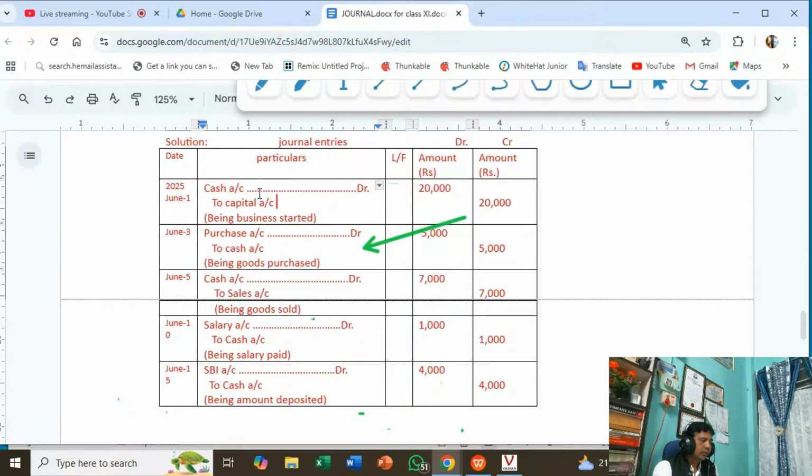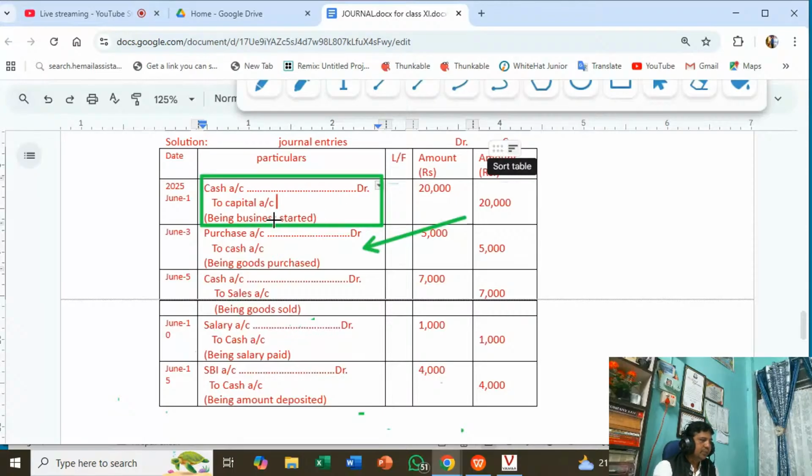This is how we write the journal entry in the journal: cash account debit to capital account. You see the format, how it is written. This is the style, the custom of accounting. Every journal entry is followed by a narration. If you have seen my preceding video class, I mentioned the narration there. So, being business started.